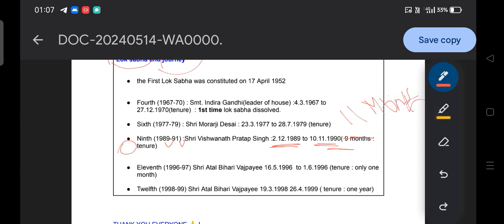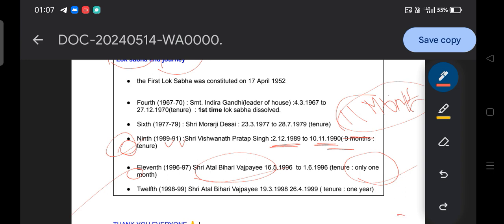So within this less than 1 year period of time, the ninth Lok Sabha was dissolved. Then next is the 11th Lok Sabha, Sri Atal Bihari Vajpayee, and it lasted only 1 month. So only 1 month and it was dissolved. That is the 11th Lok Sabha tenure, 1996, 1997.